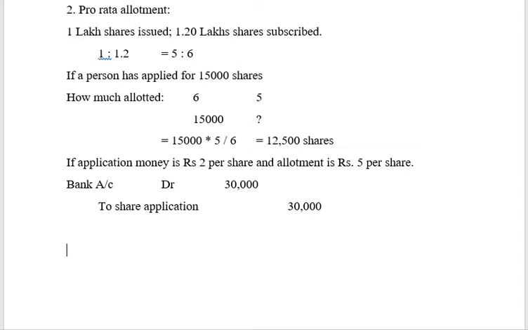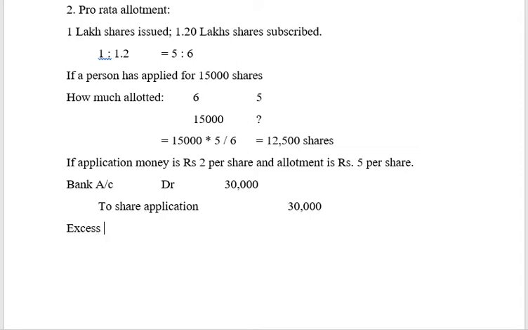Now, two options. One, the person can be refunded the excess application money. But why should I refund, unnecessary process? I will say that I will keep the money. The company retains the money, and at the time of collecting the allotment money, it will adjust the amount that has already been received. So this excess amount that has been received will get adjusted.